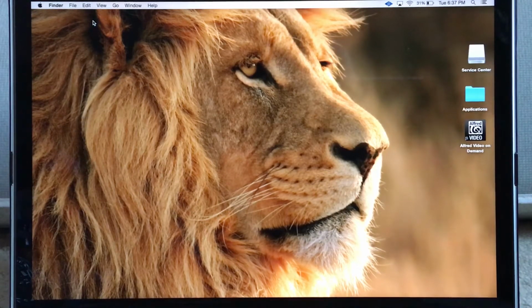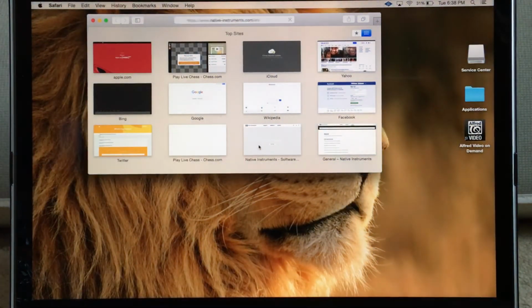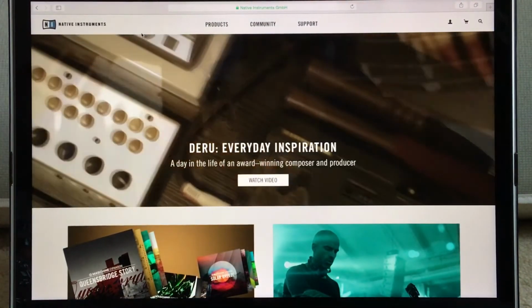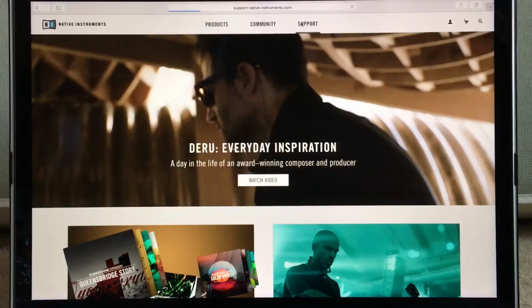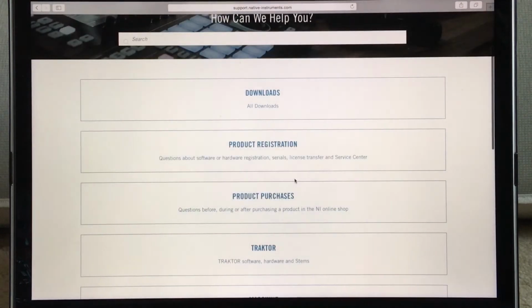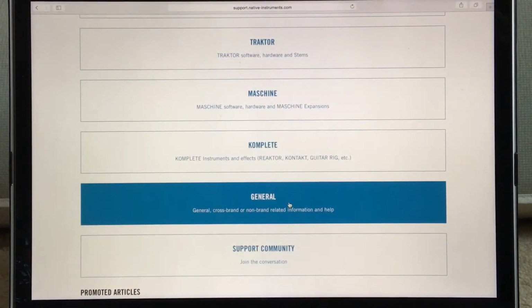Hey guys, I'm going to show you how you can uninstall your Machine software. First, let's go to nativeinstruments.com. Now we're going to select the Support tab. Let's scroll down until we see the General tab. Select that.